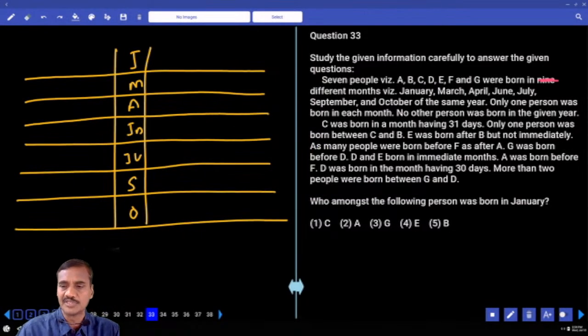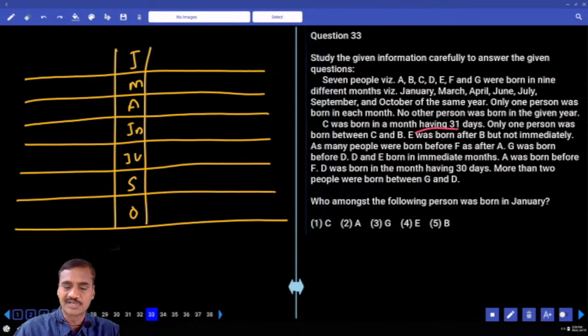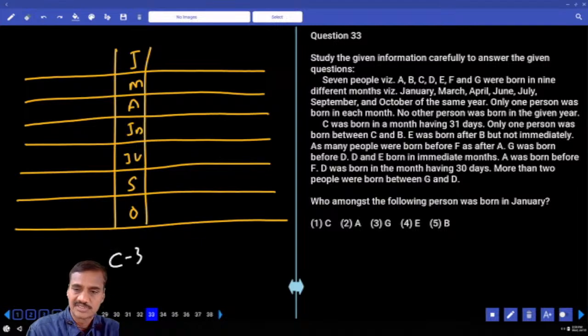Then C was born in the month having 31 days. How many possibilities do we have? January, March, July, and October. 4 possibilities.